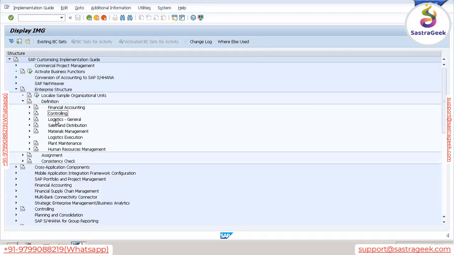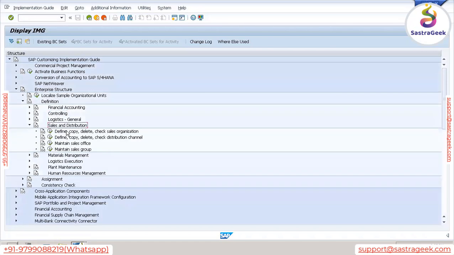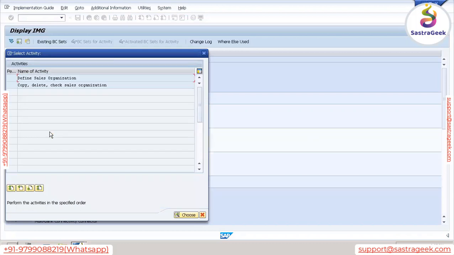Now, next is sales and distribution. Under sales and distribution, the first thing you can see is the sales organization, the organizational unit which takes care of all sales related activities in an organization. So let's define it.